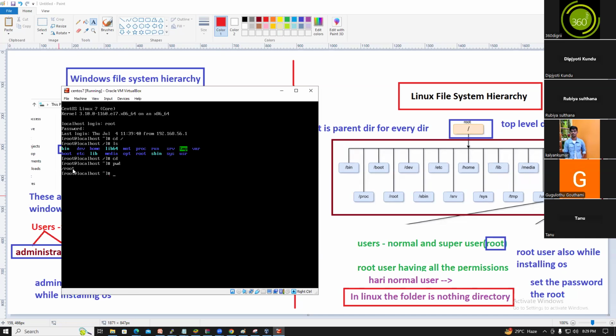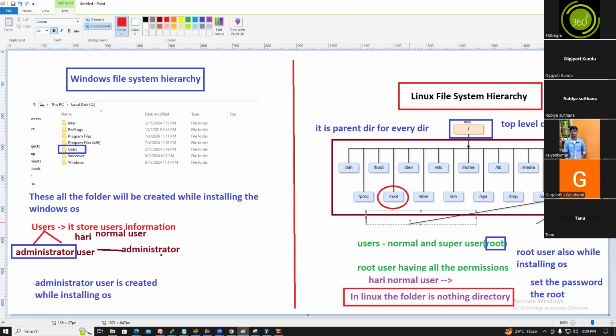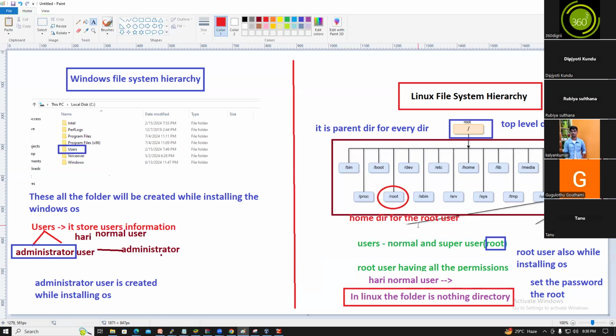Once you log into the server, which directory are you in? You are in the slash root directory. So what is the slash root directory? The slash root directory is the home directory for the root user. Home dir for the root user. Guys, understood? Yeah, now you understood.